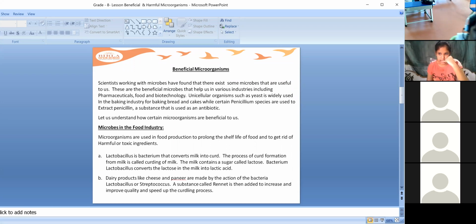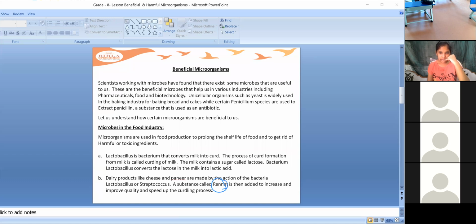You're getting curd in the same way as you're getting milk packets. So what is happening in this industry? Along with Lactobacillus, they are using a product called rennet.